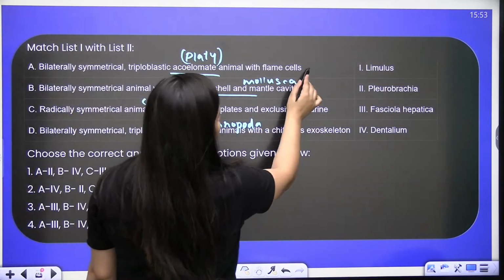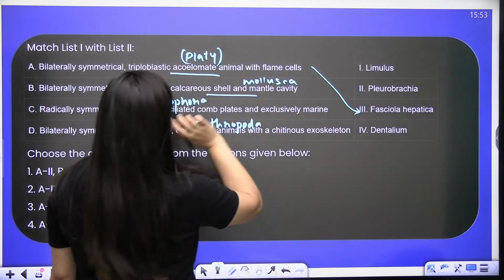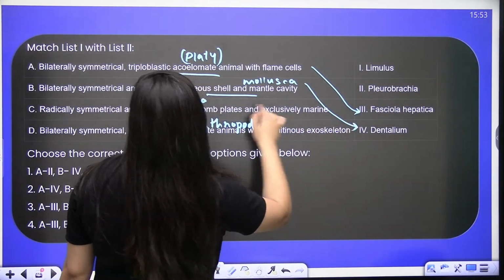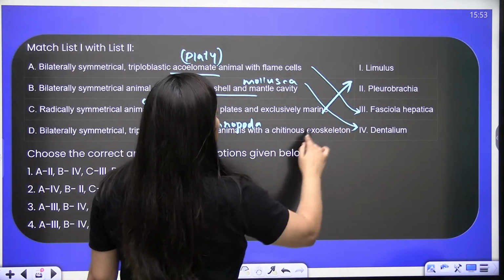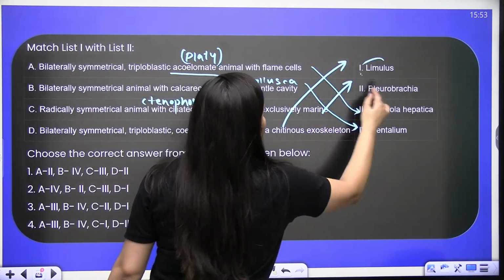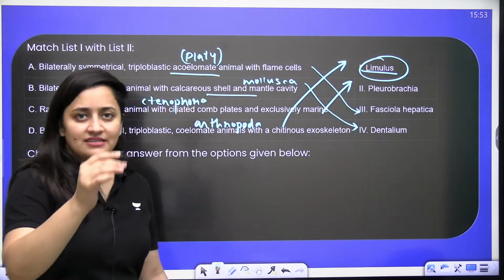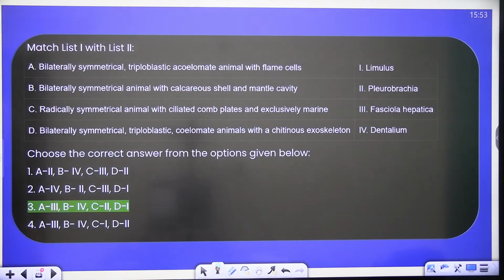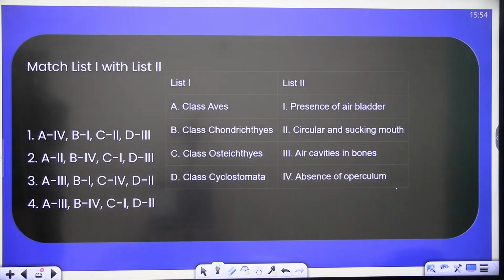So Fasciola hepatica, it's a flatworm, platyhelminths. Mollusca is your Dentalium. Ctenophora is your Pleurobrachia, and this Arthropoda is your Limulus, which is the king crab. It's a living fossil, right? So of course the answer here is 3. Done? Next.